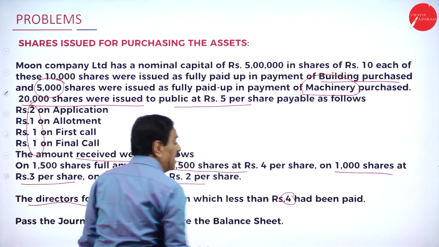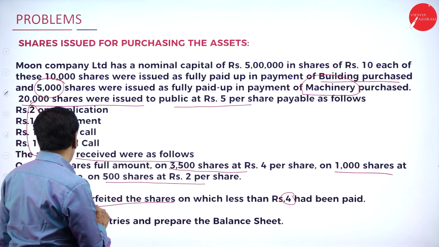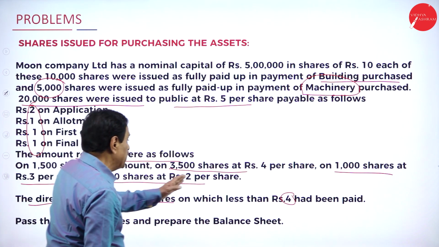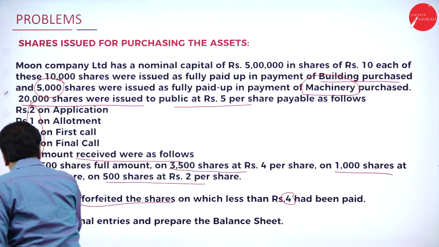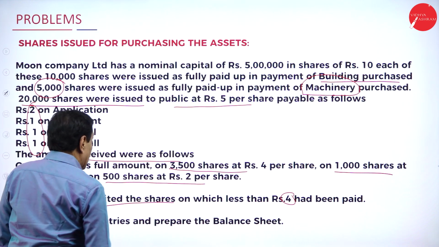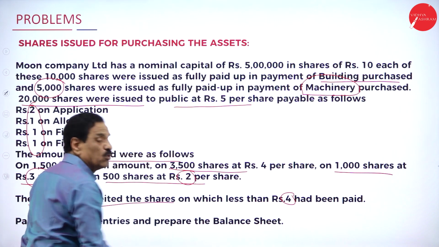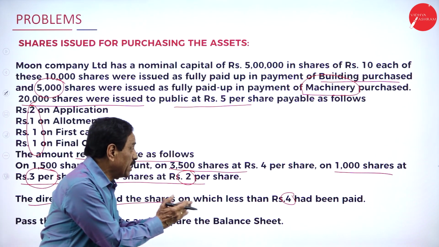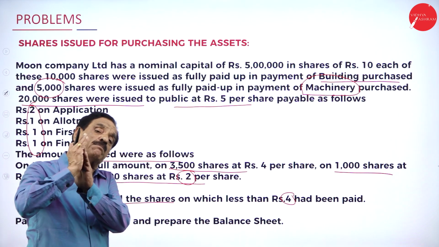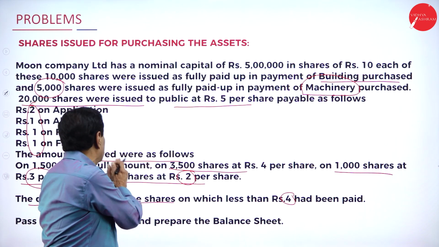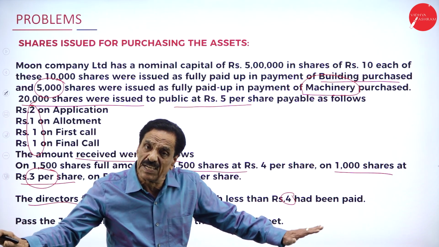Who has paid less than 4? Here, 1,000 shares paid rupees 3 per share. He paid less than 4. Another 500 shares paid rupees 2 per share. Totally 1,500 shares paid less than 4. Their shares have been forfeited. Who paid rupees 4? Their shares are not forfeited.